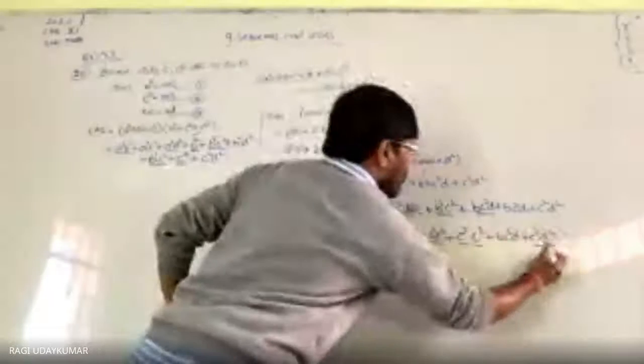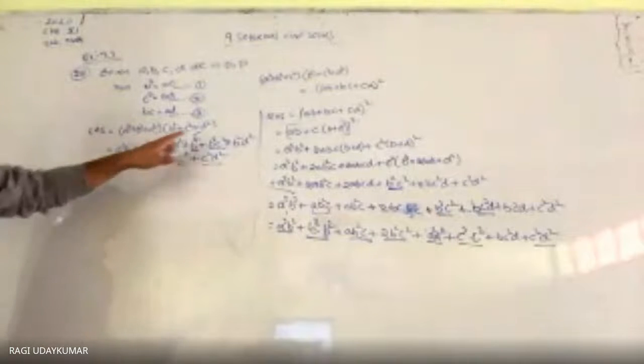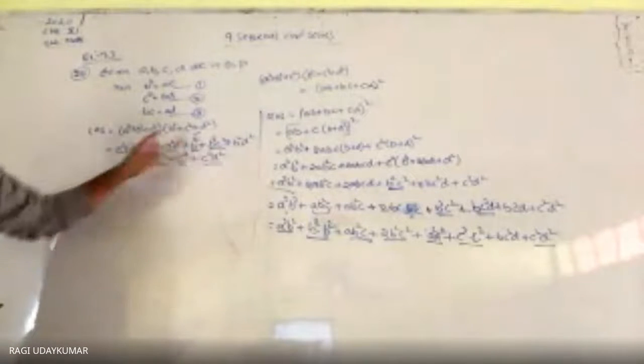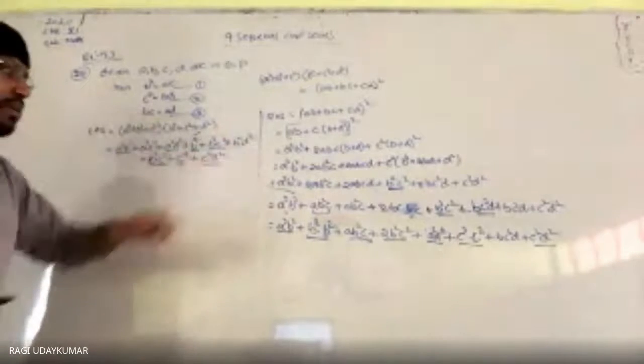And c square d square, c square d square. So what is left over here? Still a square c square and b square d square. A square c square and b square d square. So here